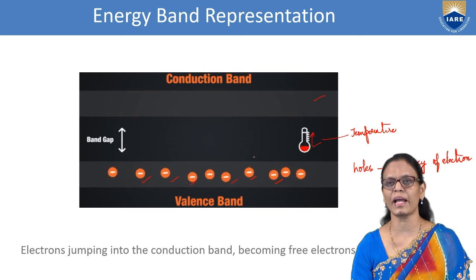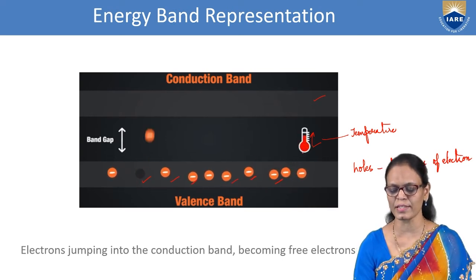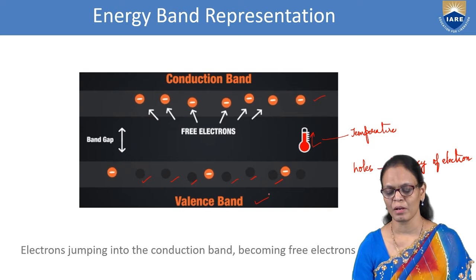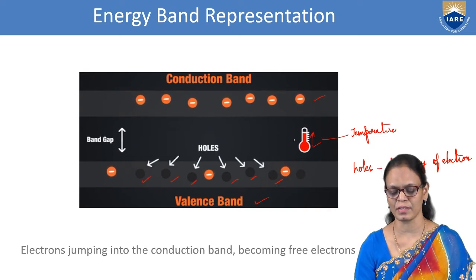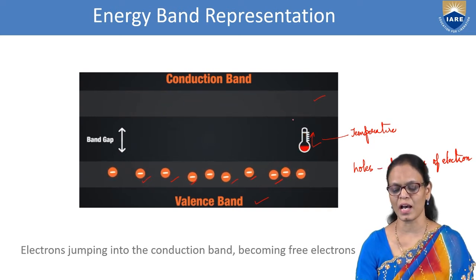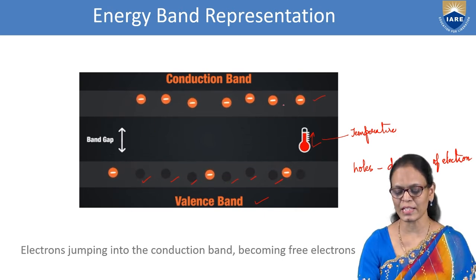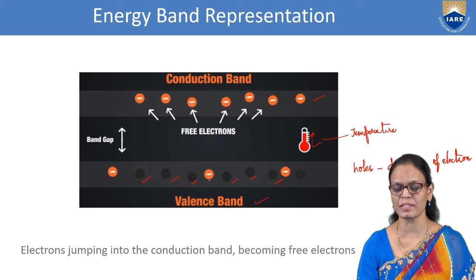In this diagram, you can clearly observe that at 0 temperature, when the temperature here is nil, all the electrons are in the valence band. But as the temperature increases, some of the electrons shift to the conduction band, and when these electrons shift, what we have here is the holes.